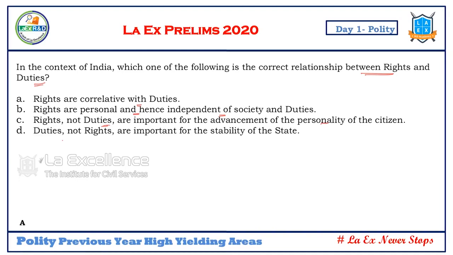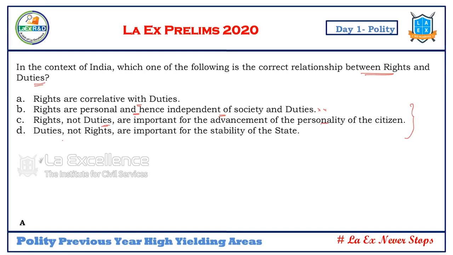Now, see what shall be the relationship between the rights and duties of the citizen? Rights are personal, hence independent of society and duties. When you see these topics, don't you think these are very wrong? Rights, not duties, are important for the advancement of the personality of the citizen. And responsibility is also part of the personality. Duties, not rights, are important for the stability of the state.